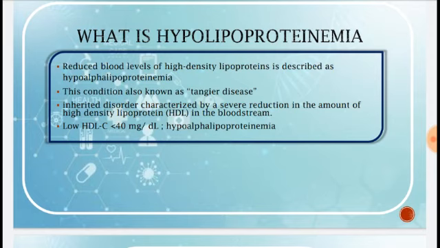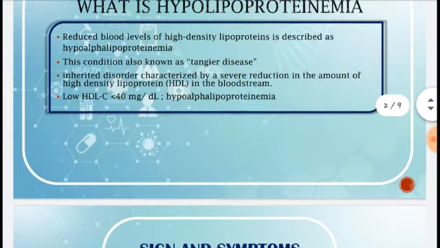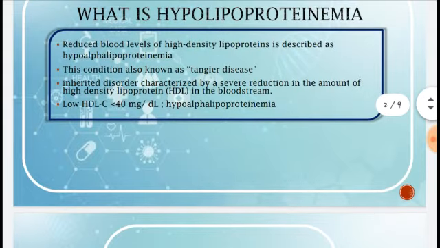So it's mainly an inherited disorder, as it occurs at the chromosomal level. It occurs due to mutation at the chromosomal level. So next we have the low HDL cholesterol levels, which are less than 40 milligram per deciliter. That is the range where hypoalpha lipoproteinemia occurs, when your HDL level falls below 40 mg per